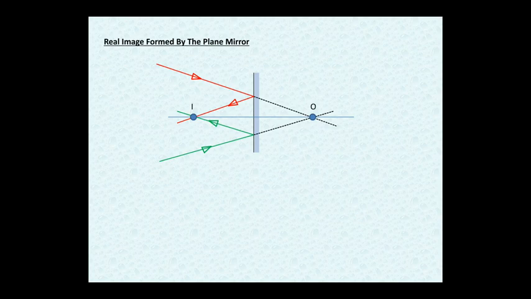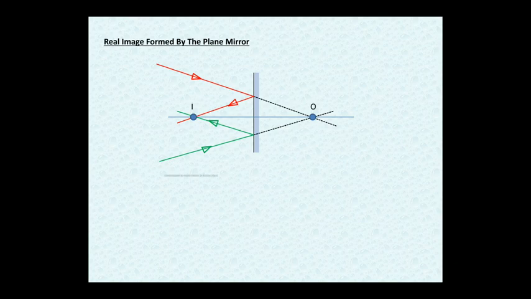It is behind the mirror, so it is virtual. We get the object by extending the rays. So the object is virtual, but the image is real. Earlier, the object was real and the image was virtual. Here, the object is virtual, but the image is real. So in this case, we see that plane mirrors can also form real images, but the object must be virtual.